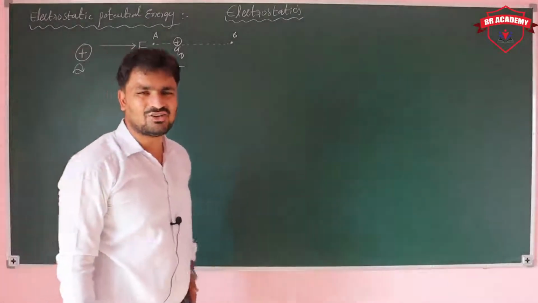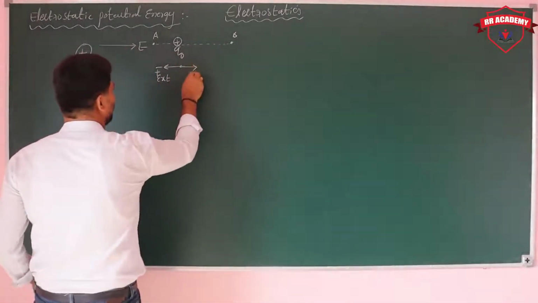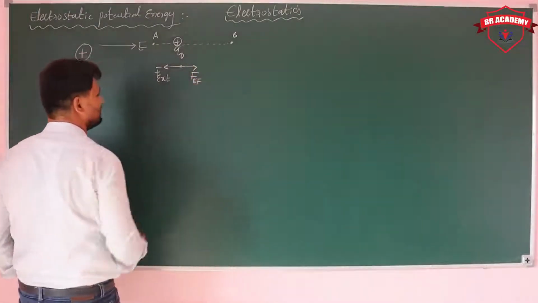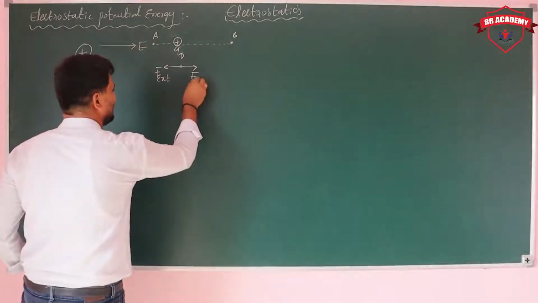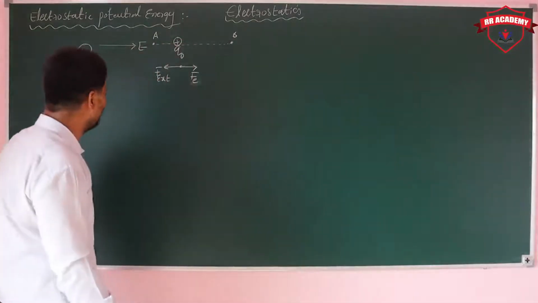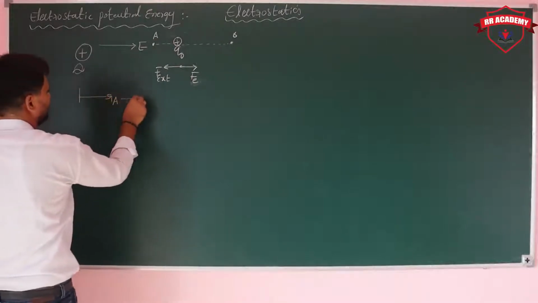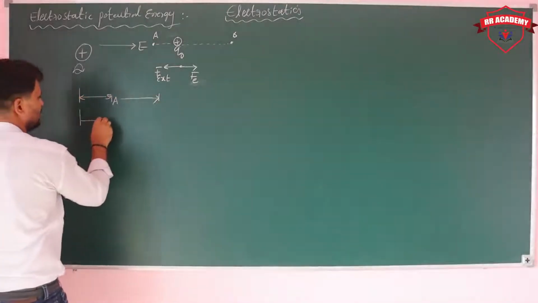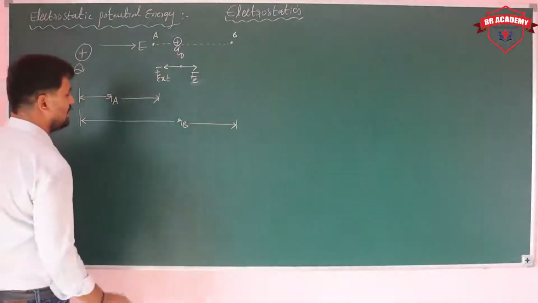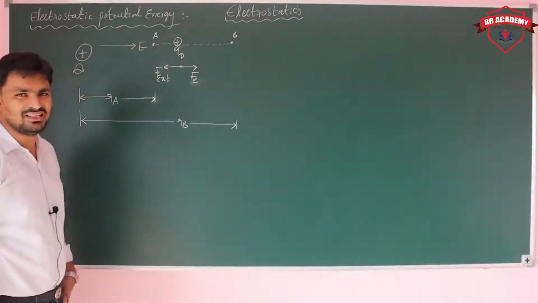The electrostatic force is acting in the opposite direction, opposite to the direction of the external force. This is the direction of the electrostatic force. Why is the electrostatic force in this direction? Simply because that is the direction of the electric field, which is also the direction of the electrostatic force. Now I am considering position A at a point RA, and position B at a point RB. So we are displacing the charged particle from RB to RA, which means it has some displacement.